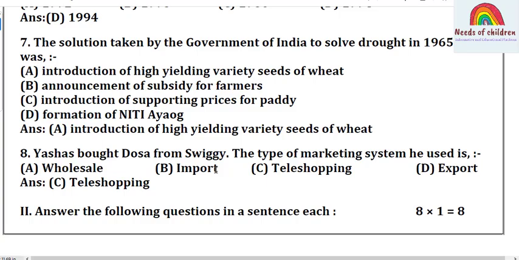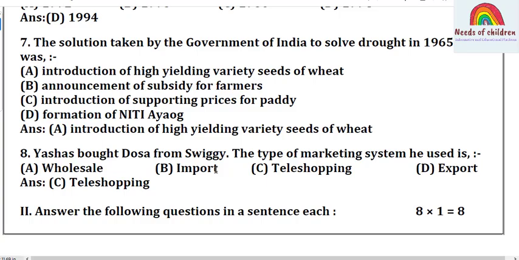Because India was suffering due to the drought, to solve this, the green revolution was introduced. Under the green revolution, high yielding variety seeds were introduced by the government of India. Let's do the last multiple choice question, the 8th one. Yashas bought dosa from Swiggy. The type of marketing system he used is.